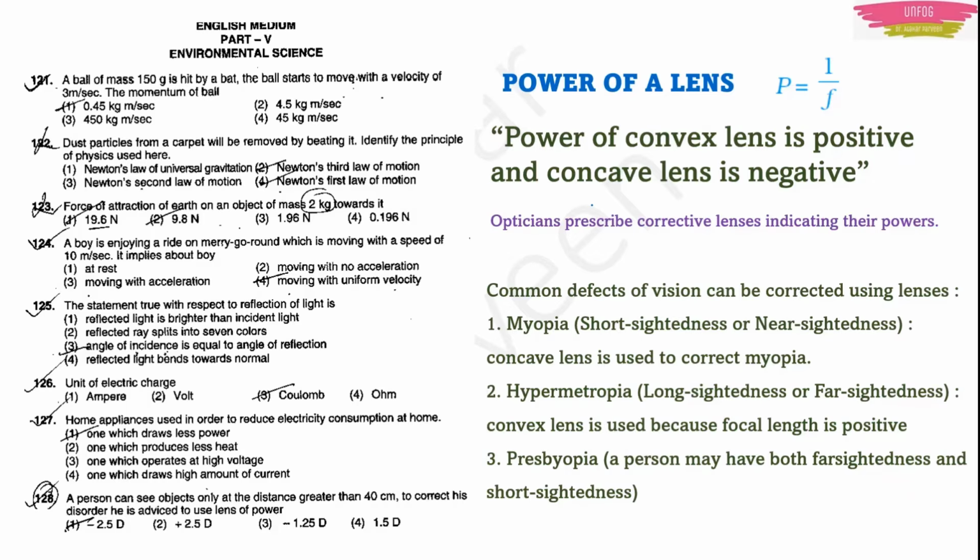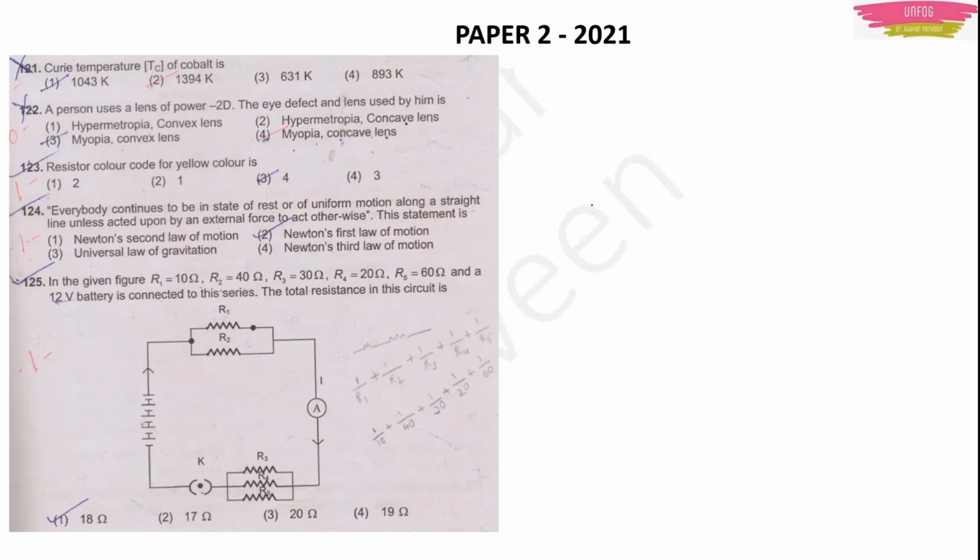Now let's move on to paper 2. A little bit of questions will be there. This is my observation. The first question is: Curie temperature Tc of cobalt is. See, for cobalt, the Curie temperature is 1394 Kelvin. So option 2 will be the right answer.